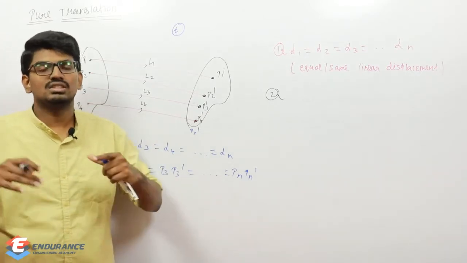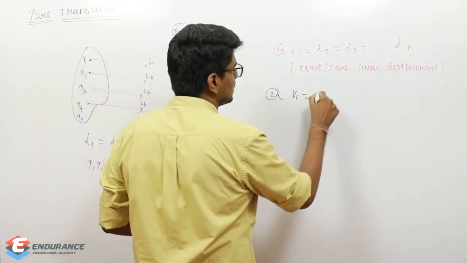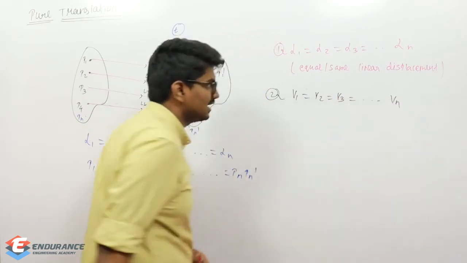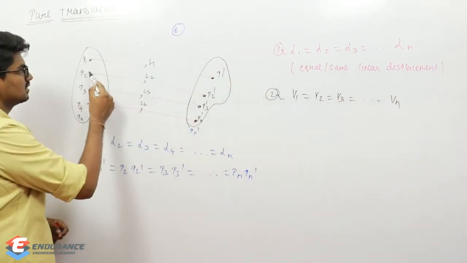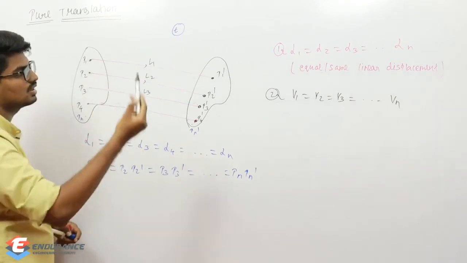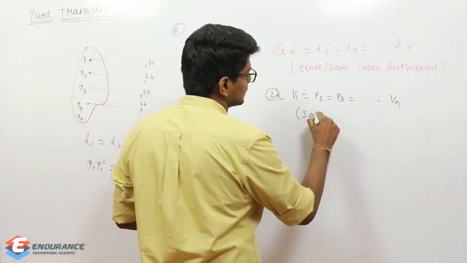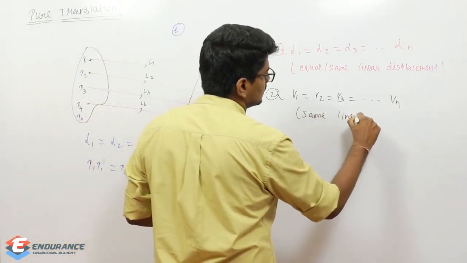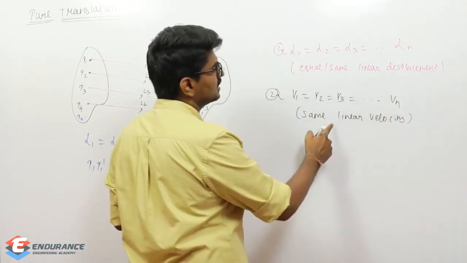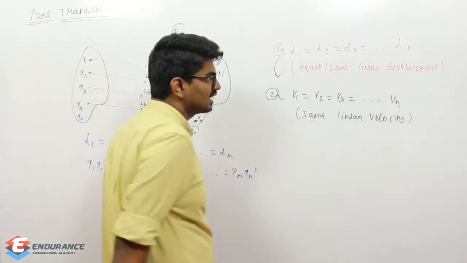So the linear velocities of each and every point will be the same, which means V1 equals V2 equals V3 equals Vn. The velocity of all the points in the body will be the same linear velocity. This is not a separate condition; we are getting it due to the first condition only.